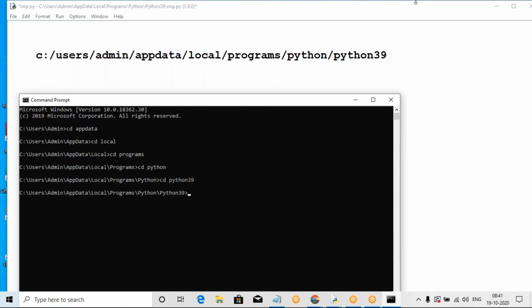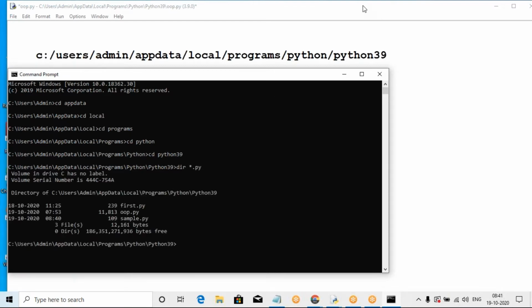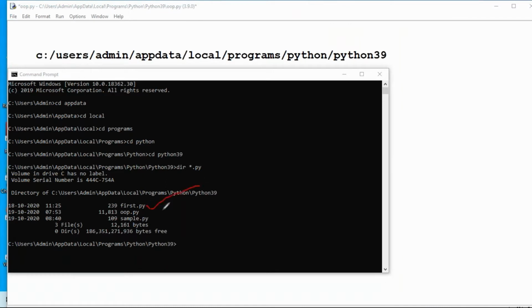This is our file. The file is stored here only. The file name is sample.py. There are two or three files only: start.py, path.py, oops.py. Another one is sample.py. The file name is sample.py.